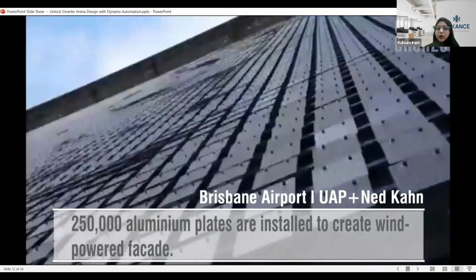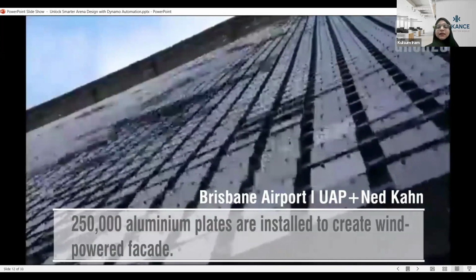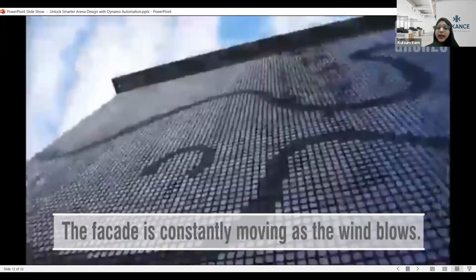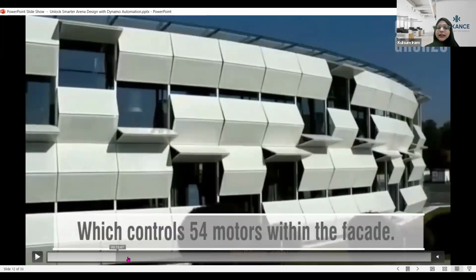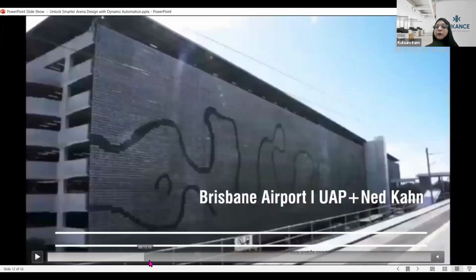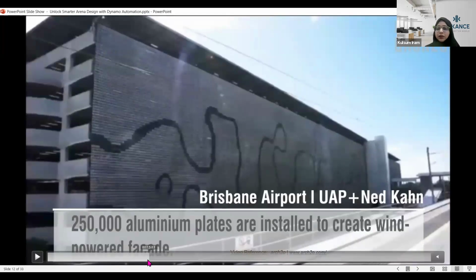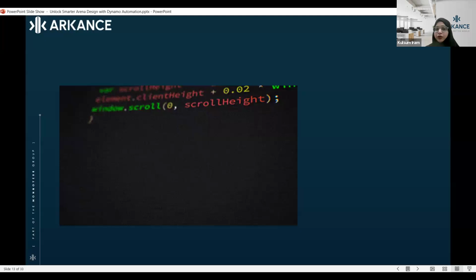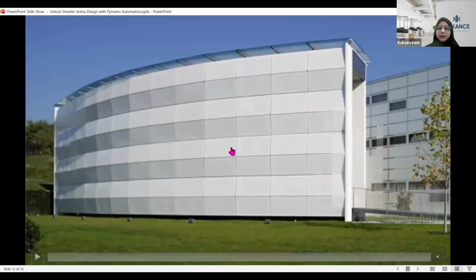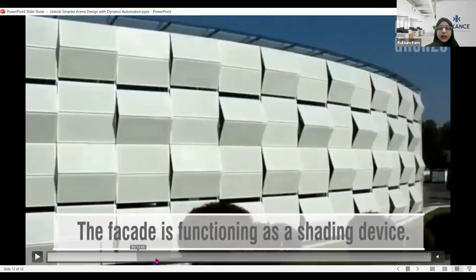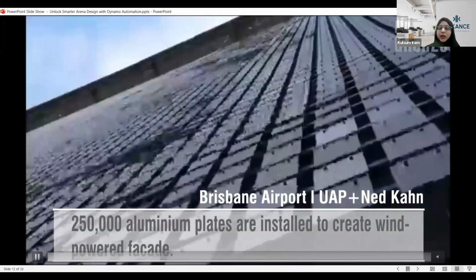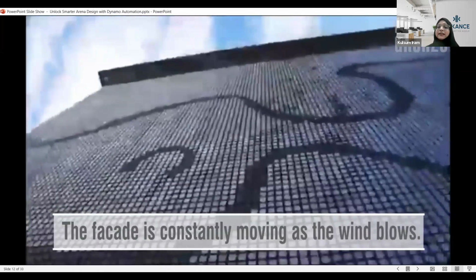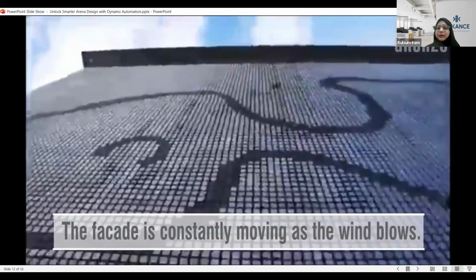Next is Brisbane Airport. The aluminium plates here are not actually an example of dynamic facade, but an example of how dynamic facade can help you create wind energy or solar energy, or a wind-powered facade for any particular use afterwards. That is what this example is showcasing. Let me play this. Here we are using 250,000 aluminum plates in the facade. These are constantly moving as the wind blows.